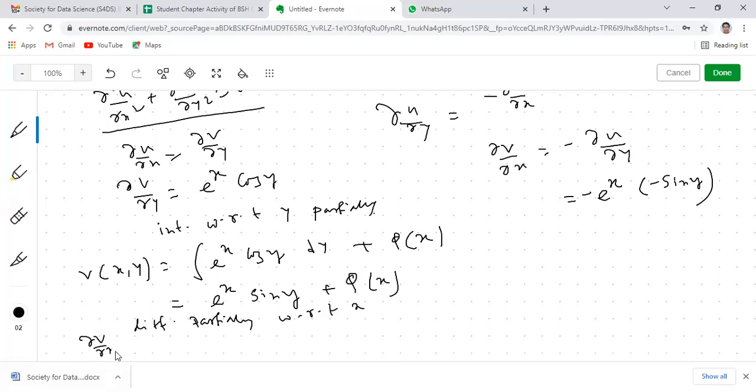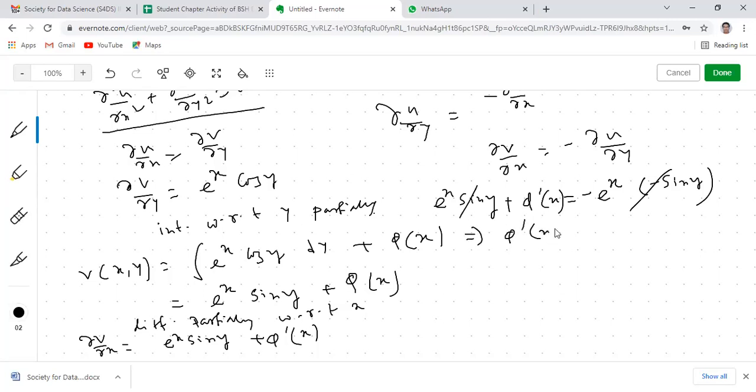Del v del x. The partial derivative of this with respect to x will be e to the power x sin y plus phi dash x. So we'll insert this in the left hand side. So this will be e to the power x sin y plus phi dash x. So this is plus, of this will be deducted. So ultimately this equation will be converted to phi dash x equals 0. Phi dash x means this is the ordinary derivative of phi with respect to x. This is 0. So if you integrate this, phi x will be a constant c.